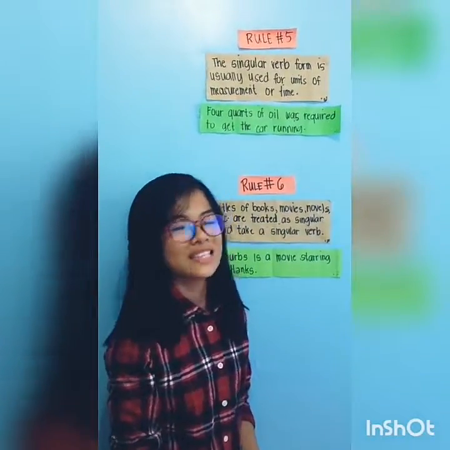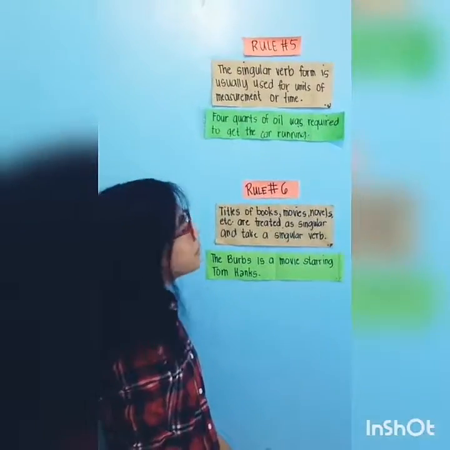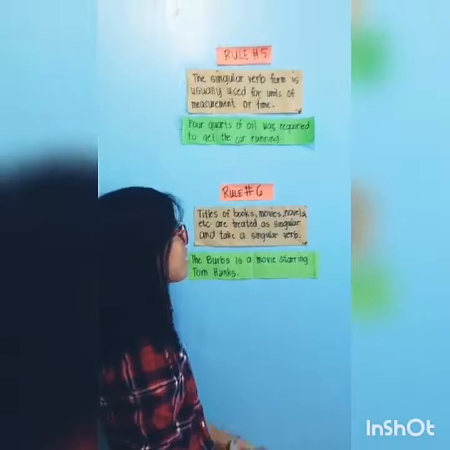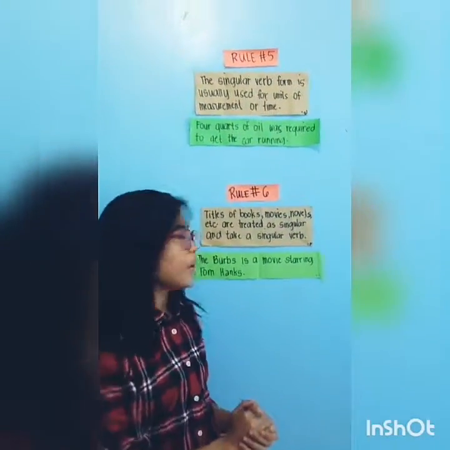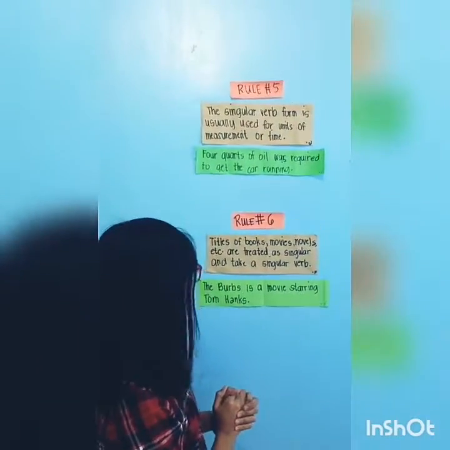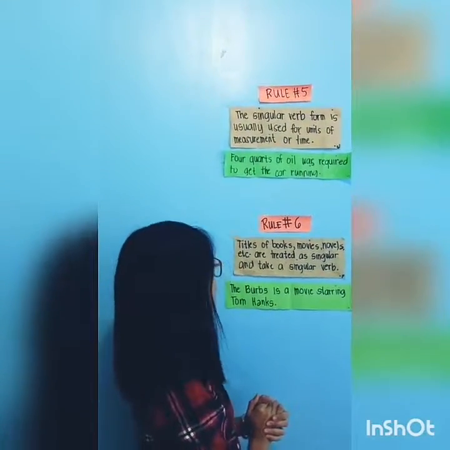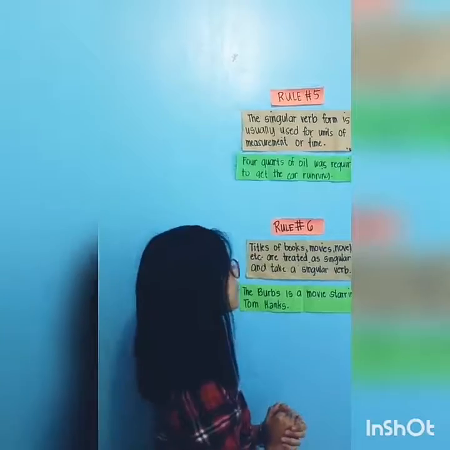Rule number 6. Titles of books, movies, novels, etc. are treated as singular and take a singular verb. Example, The Burbs is a movie starring Tom Hanks. Our title of the movie is The Burbs and our singular verb is is.